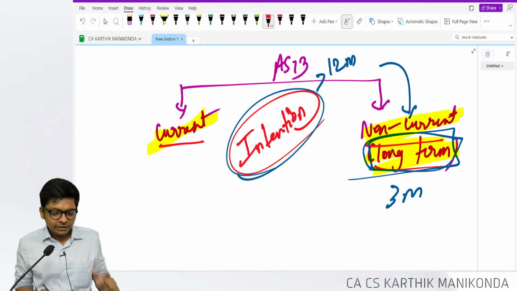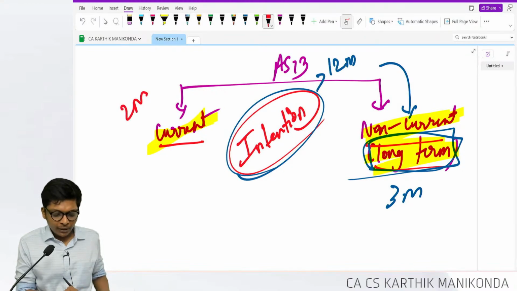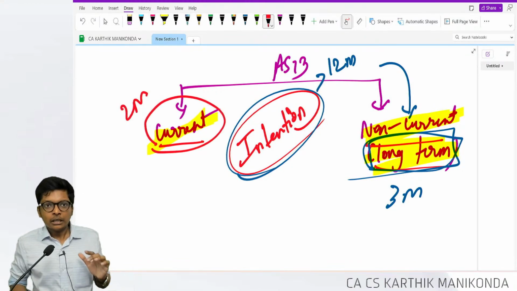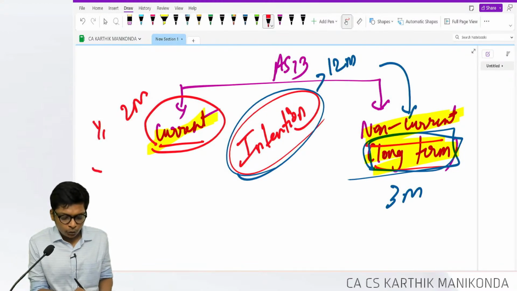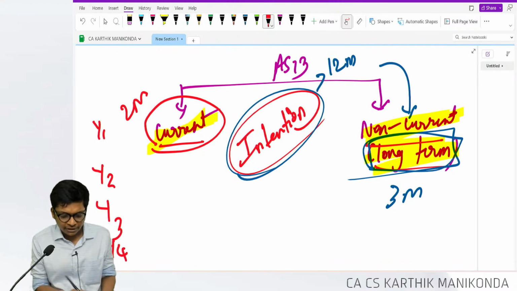See, I might have the intention of selling it within 2 months, so I classify it as current. But I will not sell. I can even be not selling. So I'm going to ask you a question. If you get this right, classifications, then we can proceed.